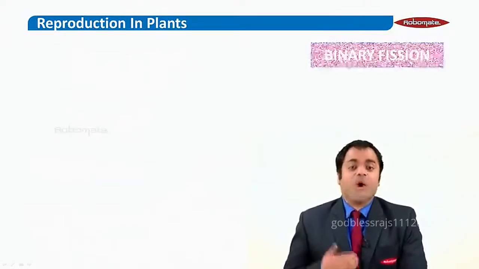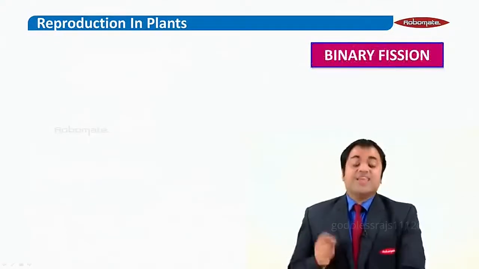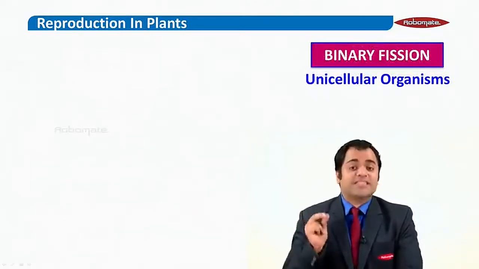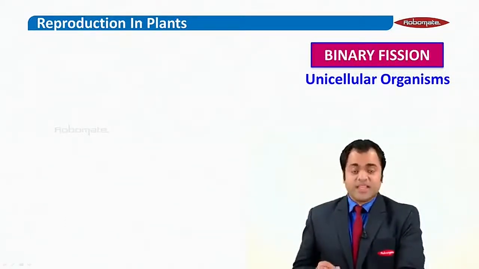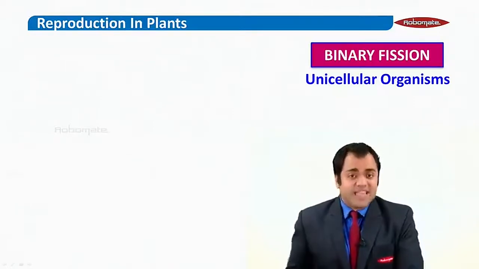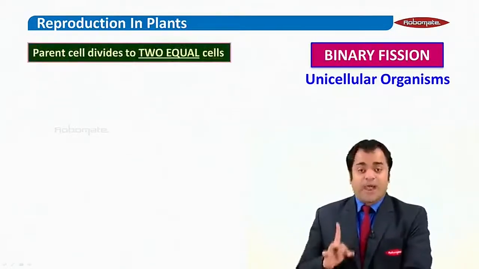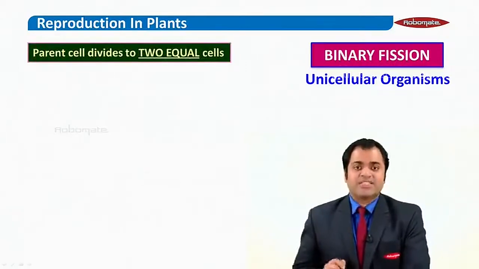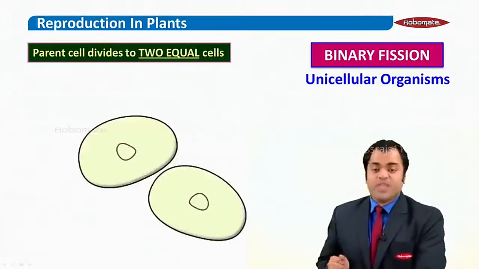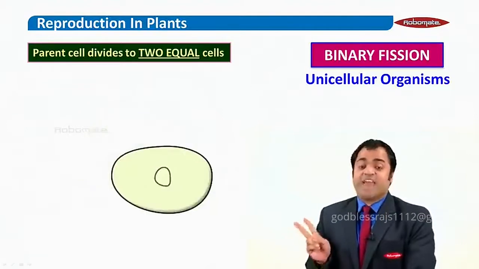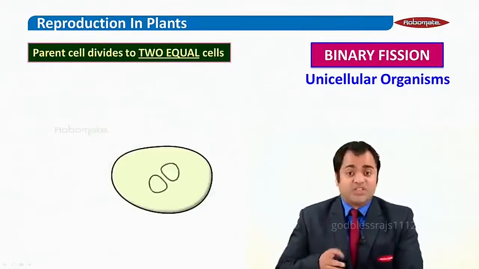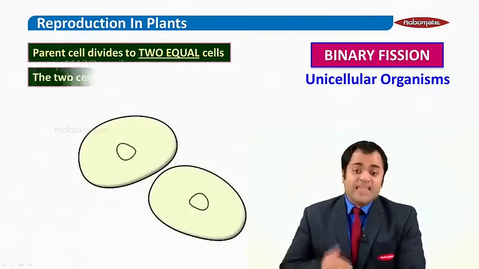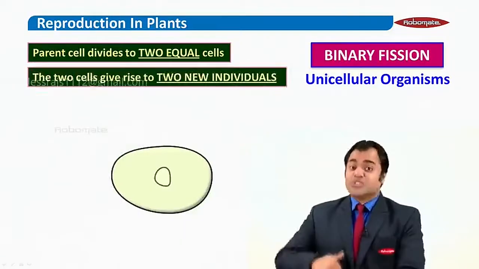Let us see what is binary fission. Remember, binary fission takes place exclusively in unicellular organisms. The name says it. It is a method by which one parent cell will divide to give two equal cells. You can see these two equal cells. They have been formed by division of a single parent cell. And these two cells will then give rise to two new individuals.